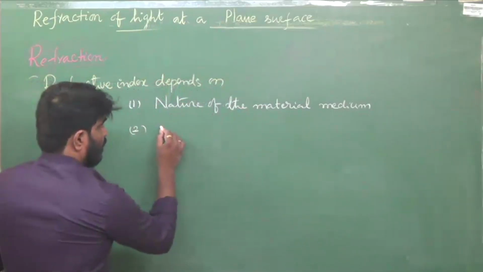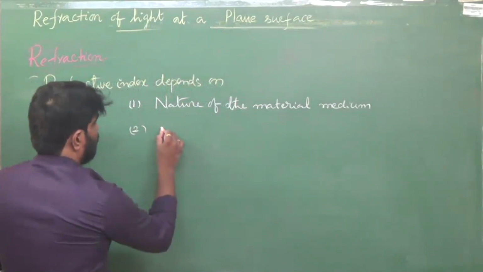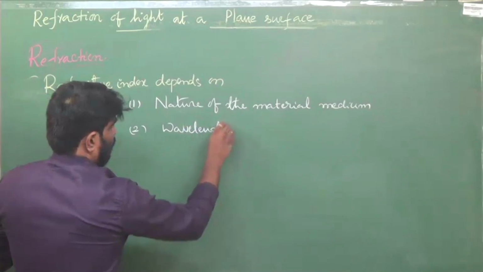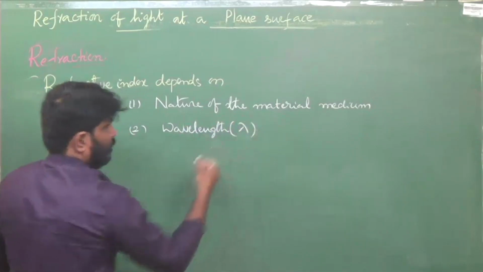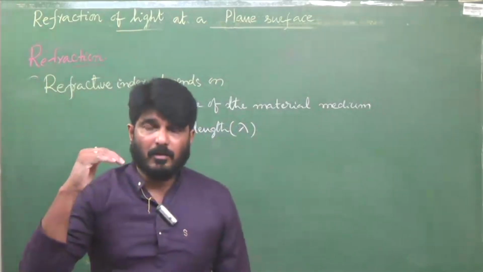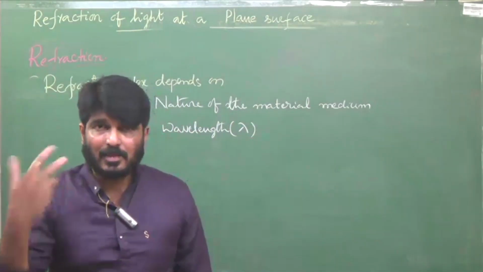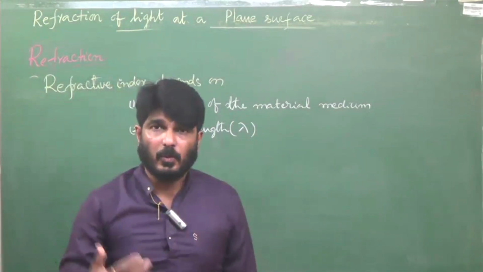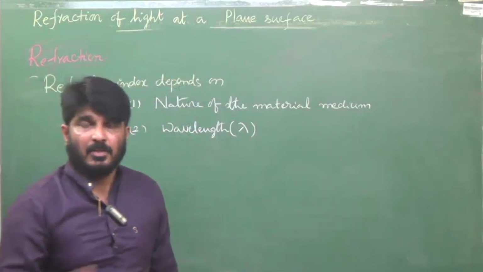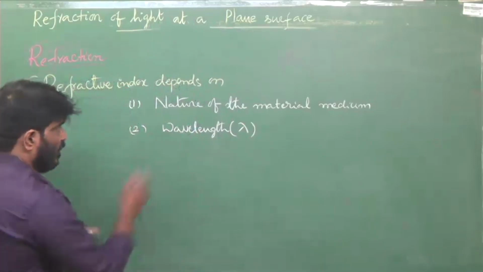That's why it depends on wavelength, color. If different colors are allowed to enter into the same medium, refractive index changes. So it depends on wavelength.